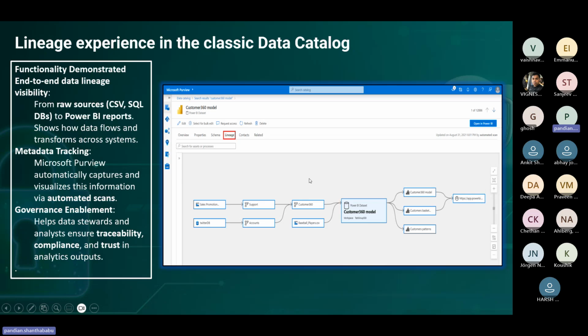This is the simplest one, but when you go to the enterprise level and the application level, it's going to be a really tedious process. But we can break it down and see it one by one. That's the major advantage. And here we have metadata tracking and governance enablement, which mainly helps with traceability, compliance and trust of analytics. So at each and every stage, we can understand how it is doing and where we can do that.